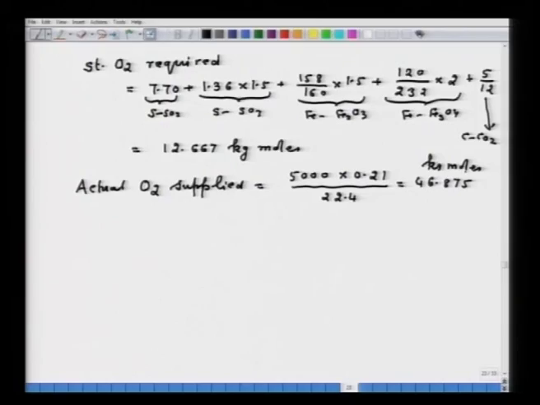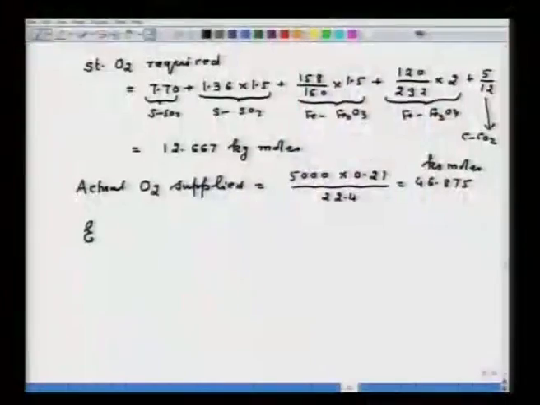What does it mean? That means, we have supplied 46.875 kg moles of oxygen to carry out roasting and combustion reaction. We were requiring only 12.667 kg moles of oxygen. Therefore, the system has excess oxygen in the roast gases.